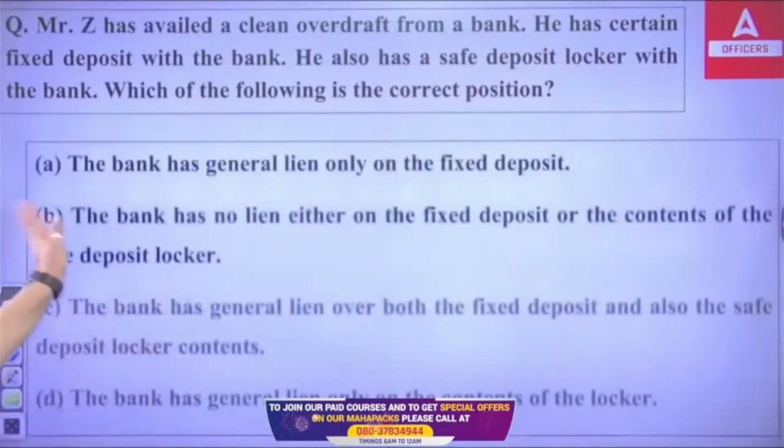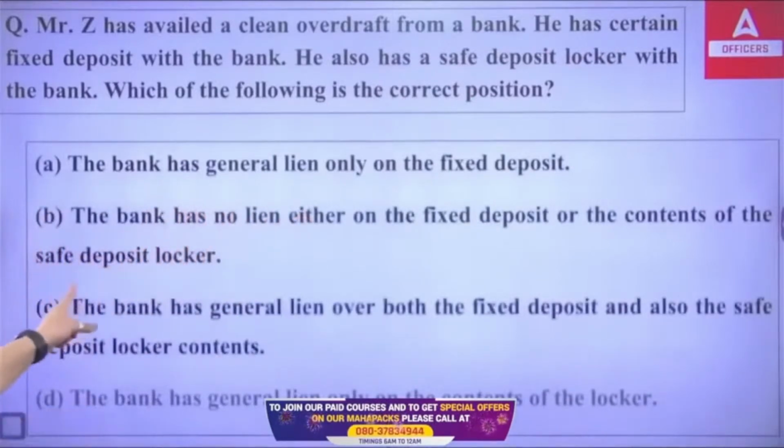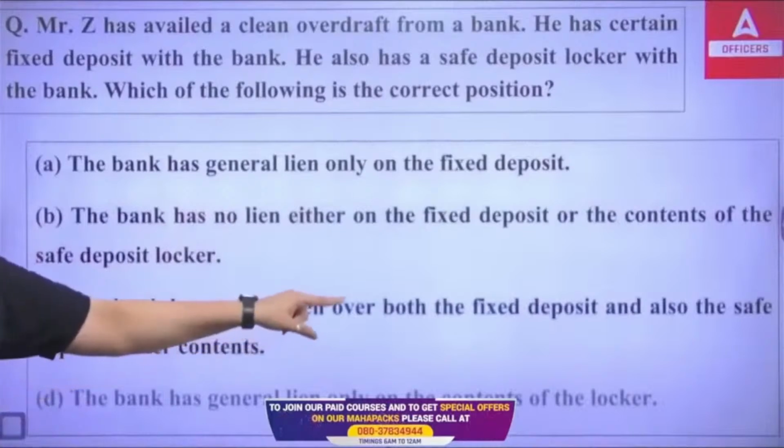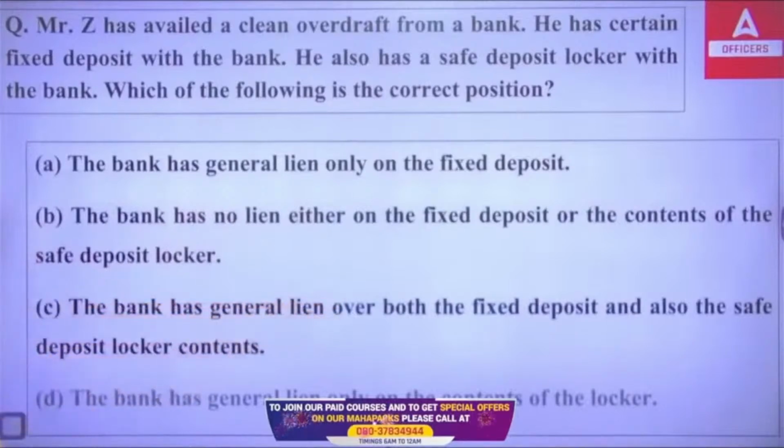The bank has no lien either on the fixed deposit or the content of the safe deposit locker. The bank has general lien over both the fixed deposit and also the safe deposit locker content. Then the bank has general lien only on the contents of the locker. So, what do you think? Which of the following is correct? A, B, C, or D?